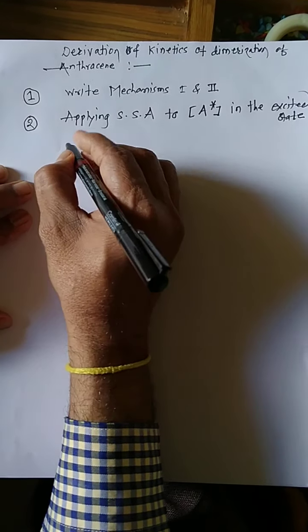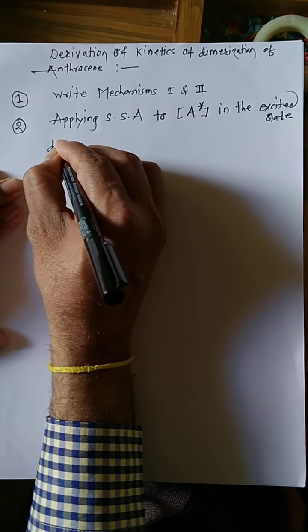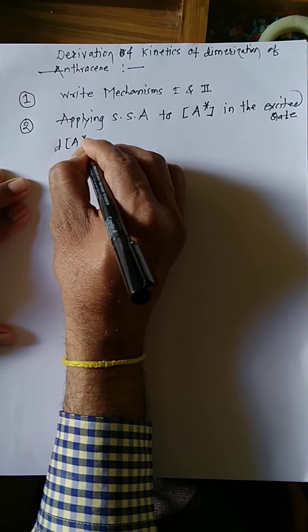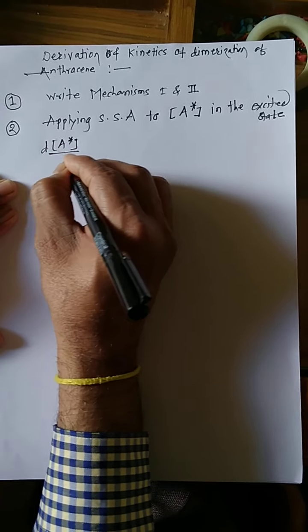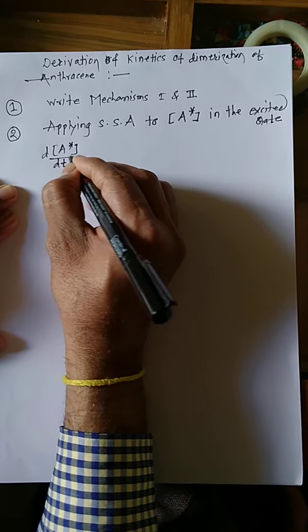Here you have to write the activated molecules with respect to time.